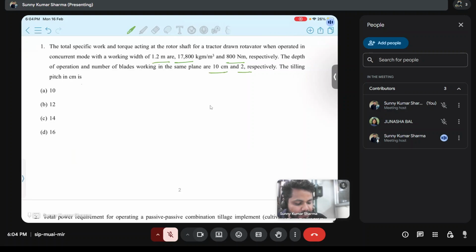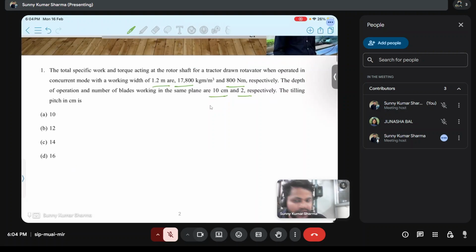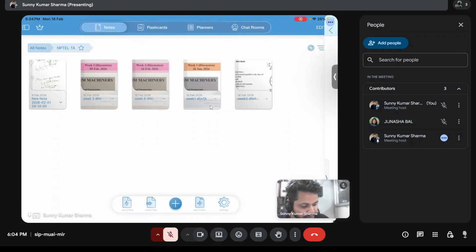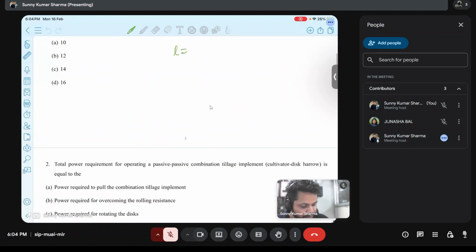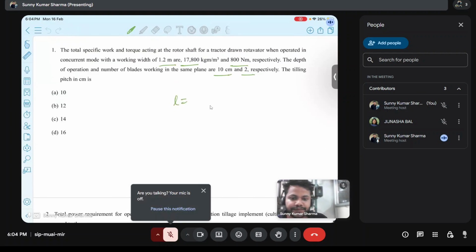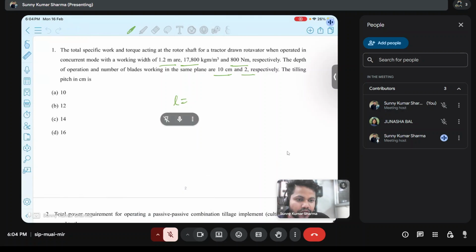We have to find the tailing pitch. So in last class we saw the formula for tailing pitch. So can you recall the formula for tailing pitch?